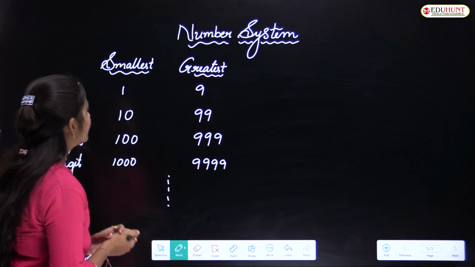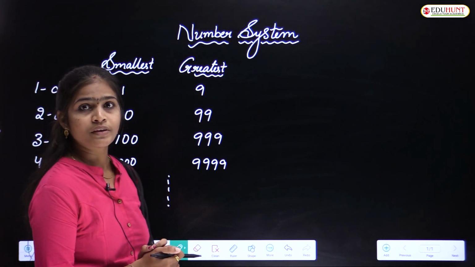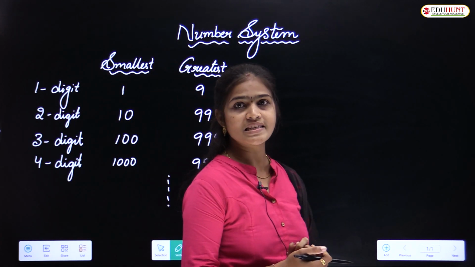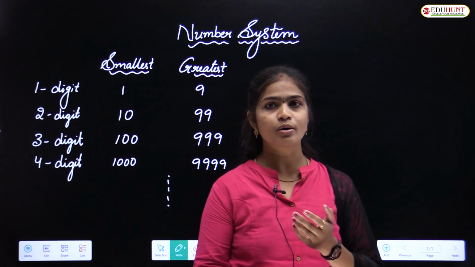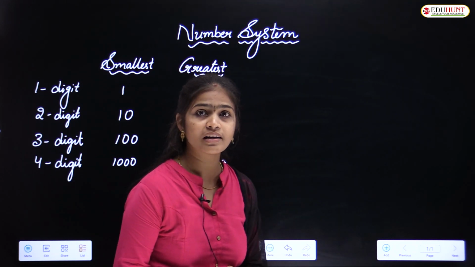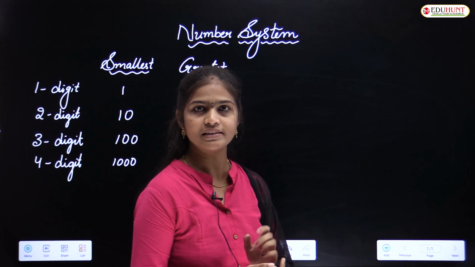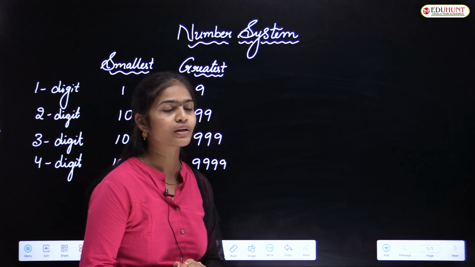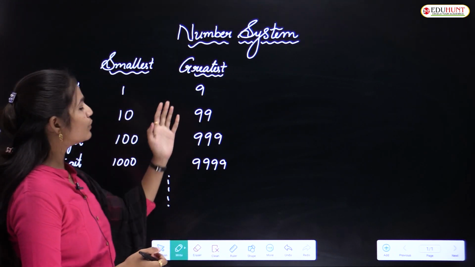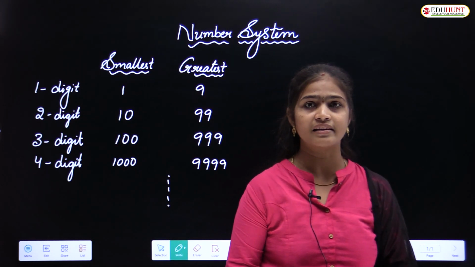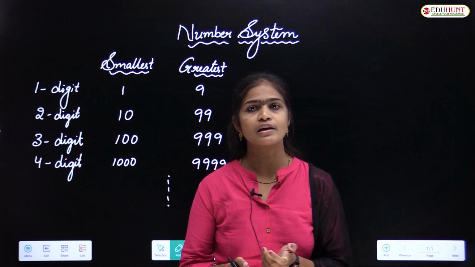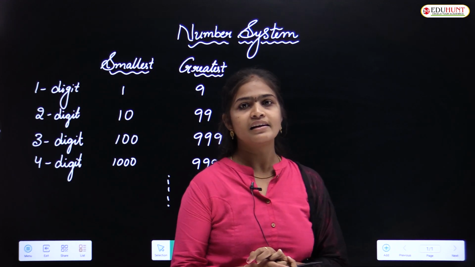So here now my question is, how many 1-digit numbers are there? Do you know the answer? If you know the answer, then comment in the box. If you have any doubt, then I will clear your doubt. So see here, 1 to 9 are the single digit numbers we are saying. So how many single digit numbers are there? By using our fingers or whatever it may be, we can say that 9 numbers are there.